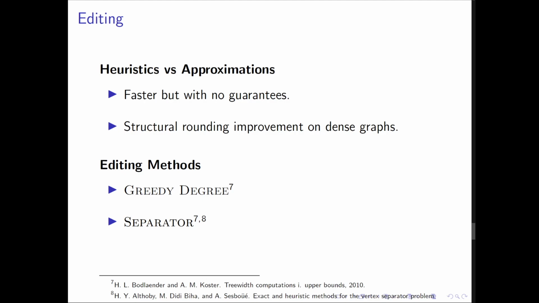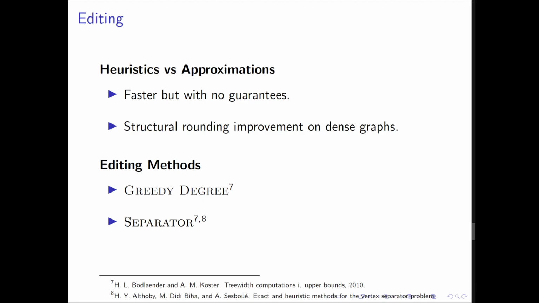The rationale behind using them in this research is that we already know structural rounding performs well in sparse graphs where we don't do a lot of editing. Since editing has been our slowest step, and since we'll have to do more of it to get to optimal tree width values, I wanted to implement a fast editing heuristic to try to make structural rounding amenable to graphs as dense as possible. I chose to explore this editing pursuit using greedy degree, one of the fastest heuristic bounded tree width algorithms, which was defined in an earlier Bodlaender paper.